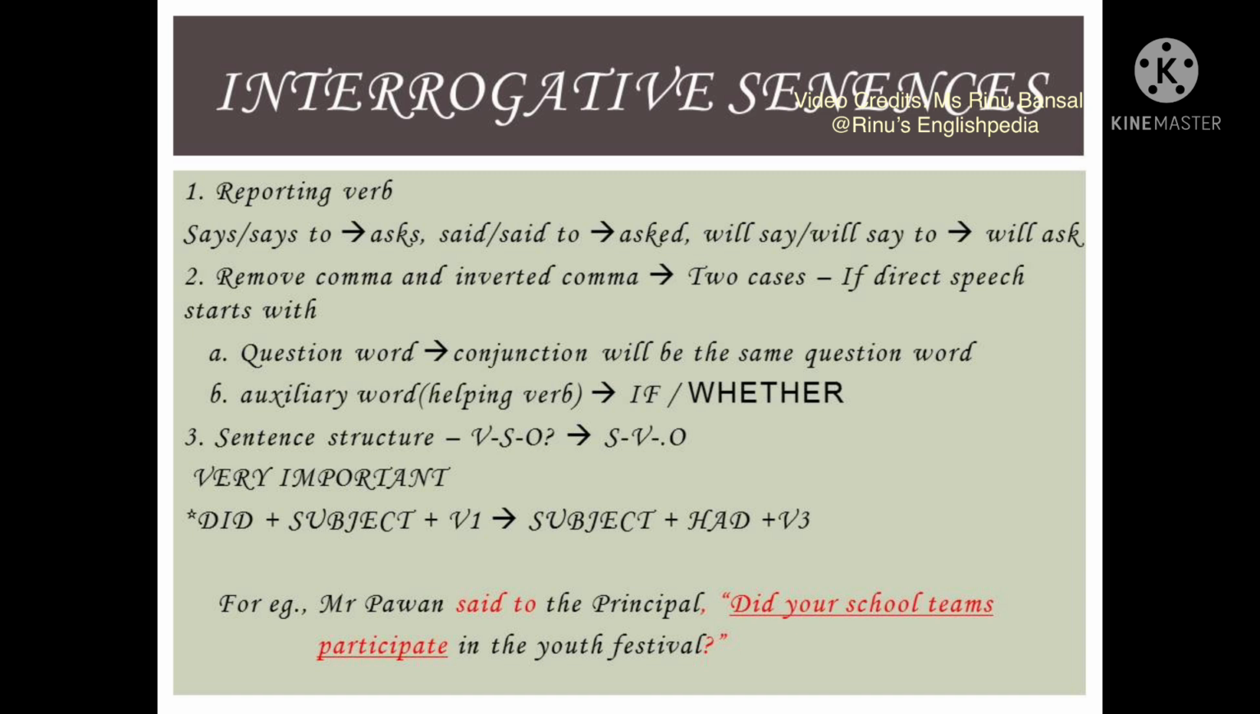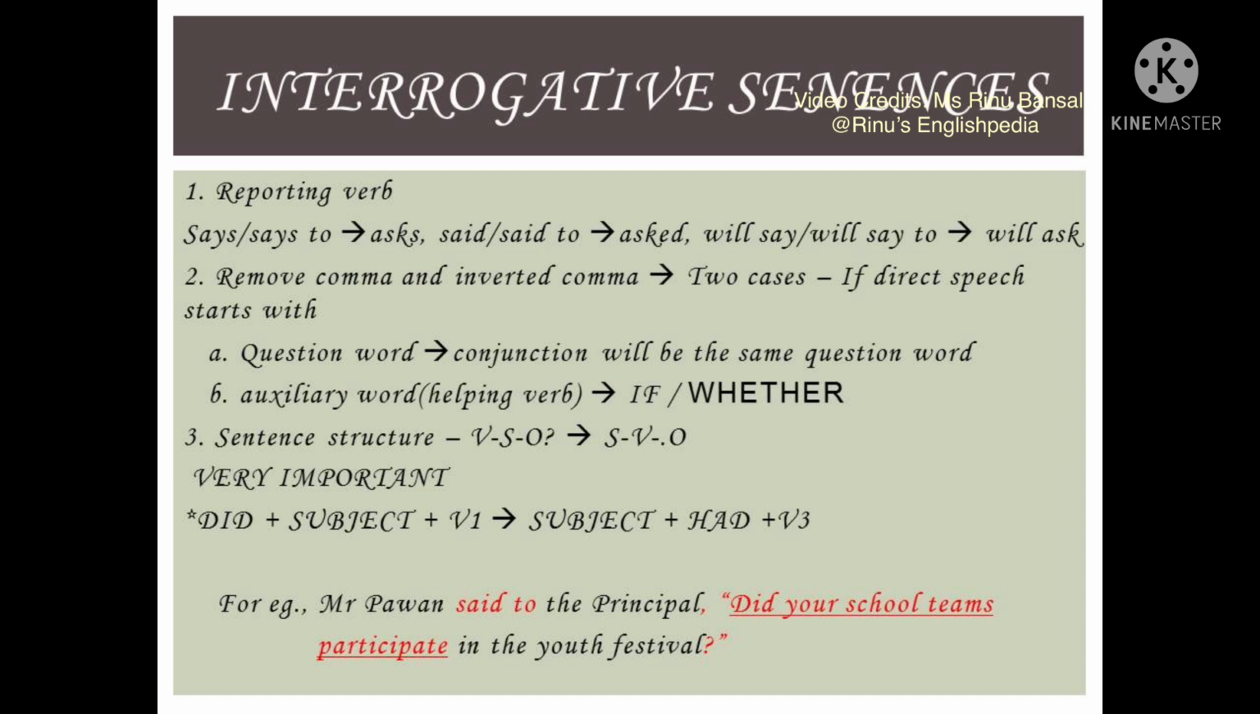The second rule is the removal of commas and inverted commas. However, over here, there are two cases. The first case is that the direct speech may start with a question word, and in such a case, the conjunction will become the same question word. And the second case is that if the direct speech starts with an auxiliary or a helping verb, in such a case, the conjunction will be if or whether. The third most important rule, which is generally ignored, is the sentence structure of interrogative sentences.